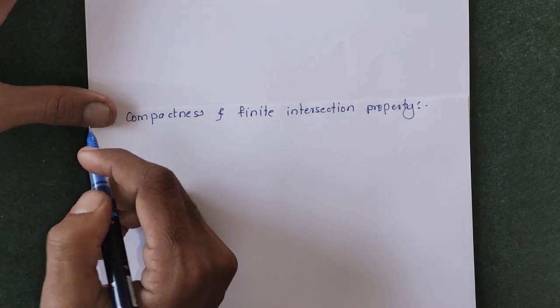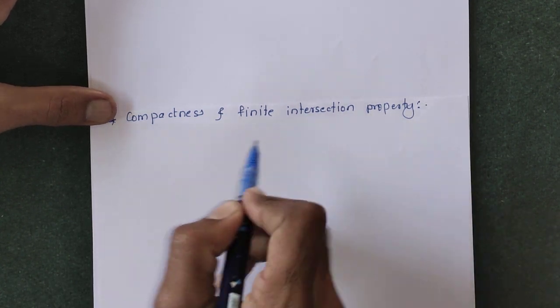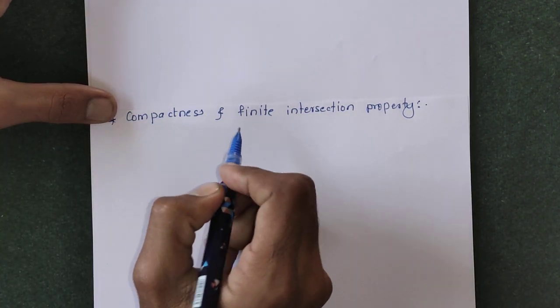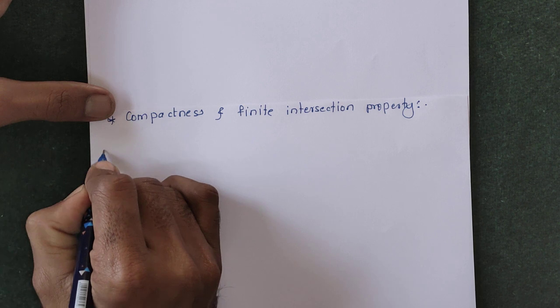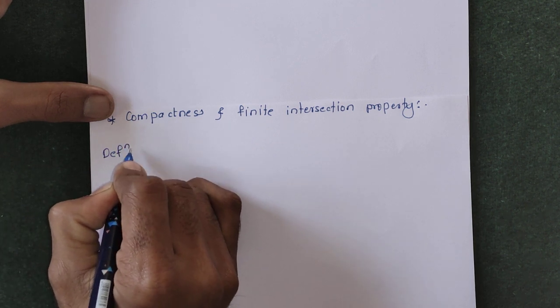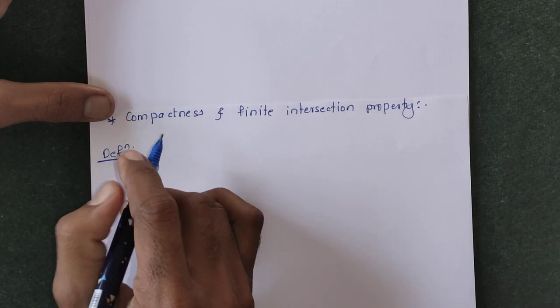So today we will discuss the definition of finite intersection property and one theorem on compactness and finite intersection property. So first, the definition of finite intersection property.